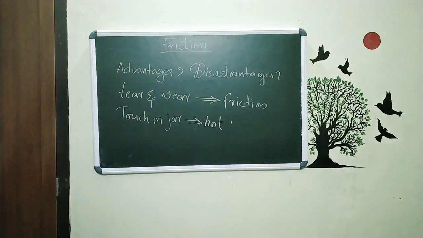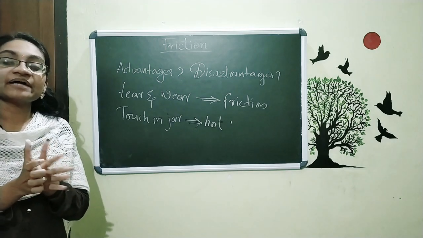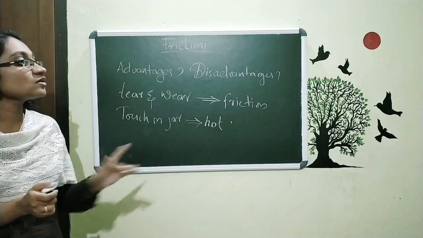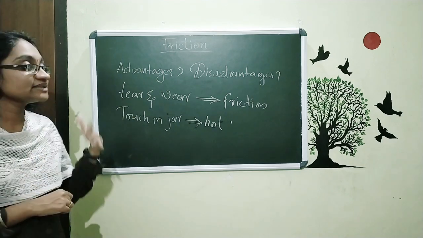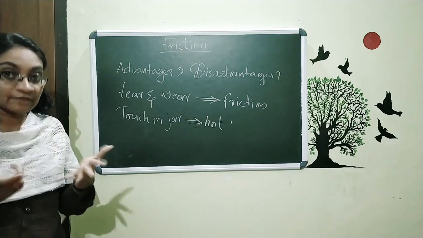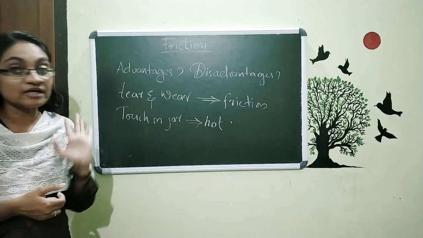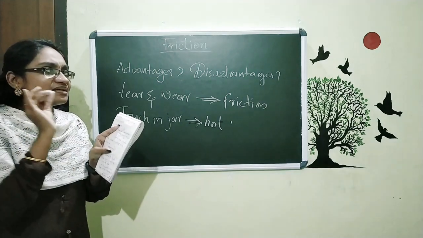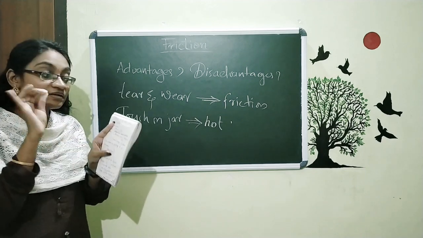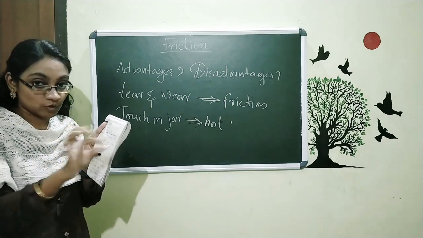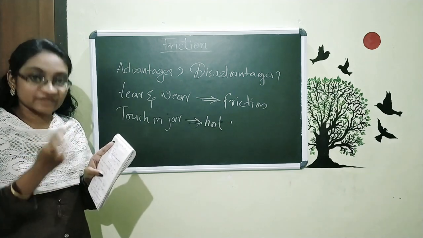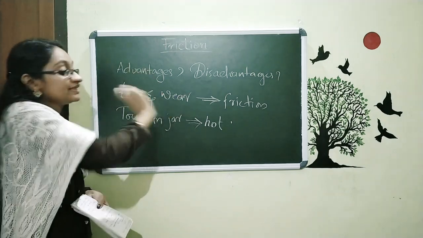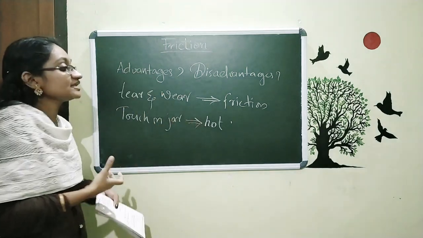For example, when we are rubbing our hands for some time, what will happen? You feel hot, or they produce heat. This is also because of friction, and in many cases when we are rubbing, they produce heat, and that is also because of the force of friction. And for example, when we light matches, we rub the matchstick with the matchbox. There the frictional force is also acting. So in many cases we get heat, or we get hot, as a result of friction.